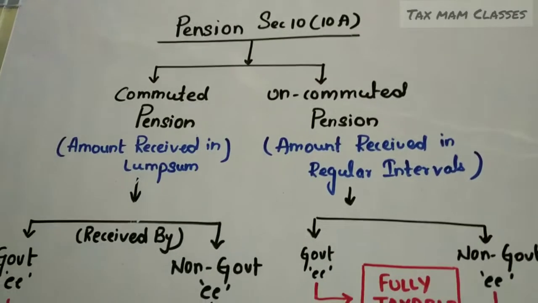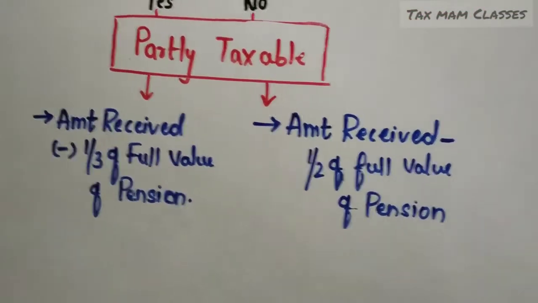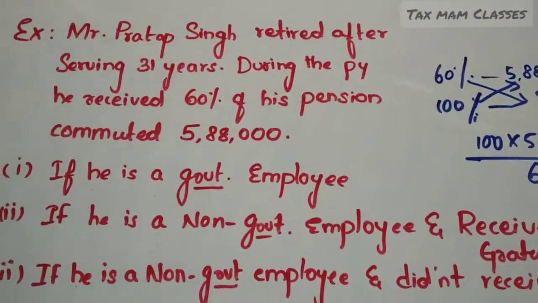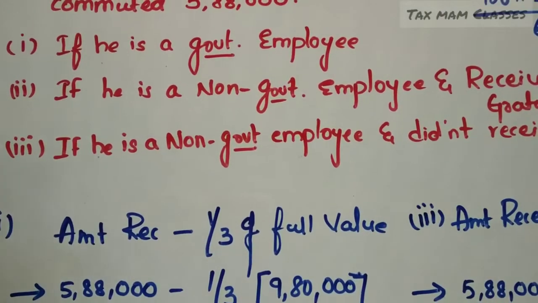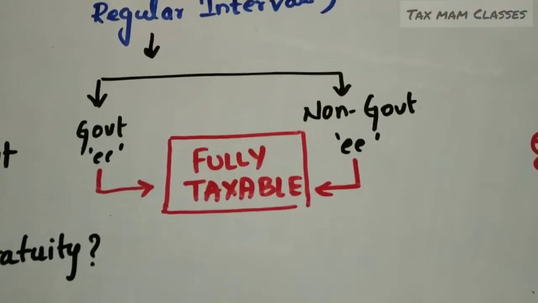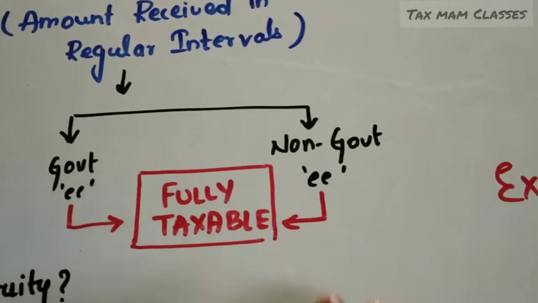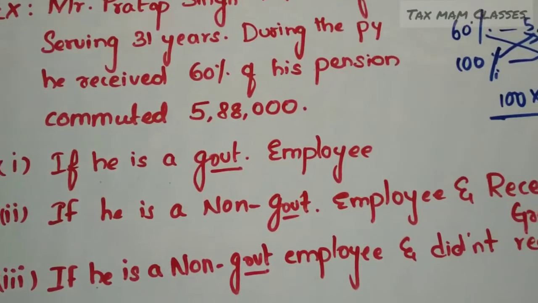I have explained the provisions in a chart form and explained everything, and we have done one example problem in all three different cases where the pension is a commuted pension. If it is an uncommuted pension, it is fully taxable. Whatever the amount they are receiving, it is fully taxable. That's why I focused on this commuted pension.